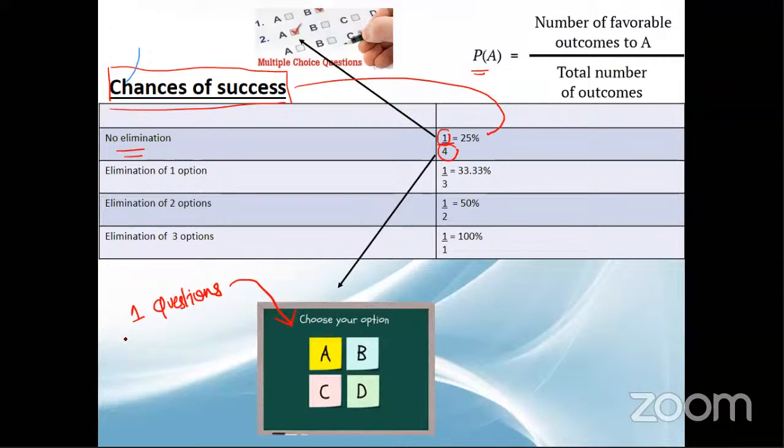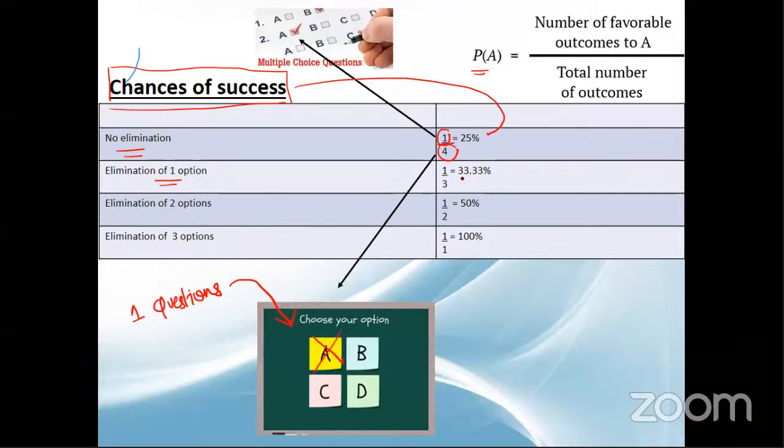Now, if you use your basic knowledge, a little bit of your brain, and eliminate one option, thinking that this option cannot be the answer, and then give an intelligent guess, then you do the guesswork.